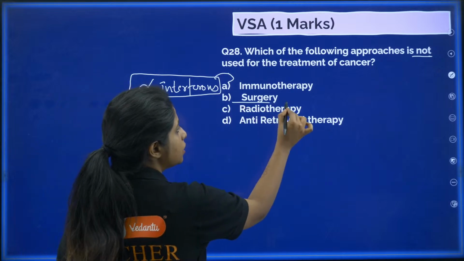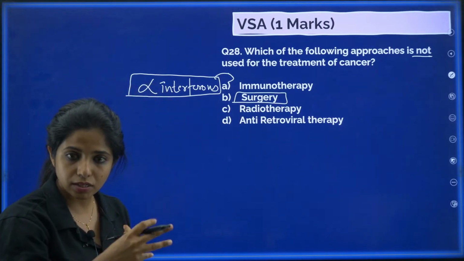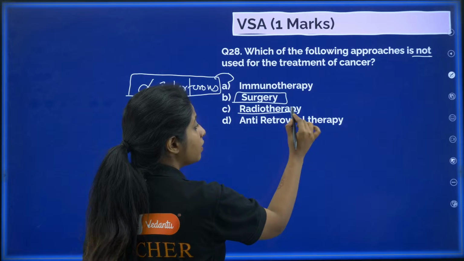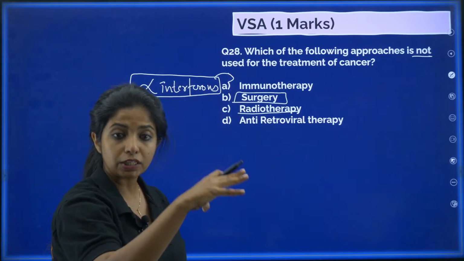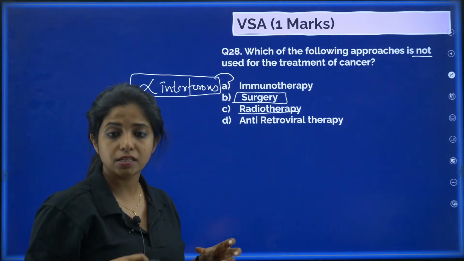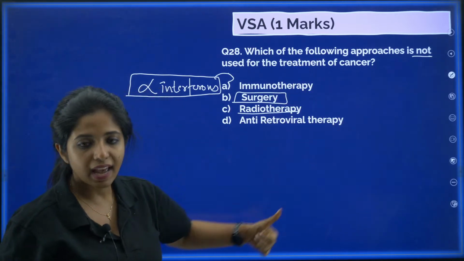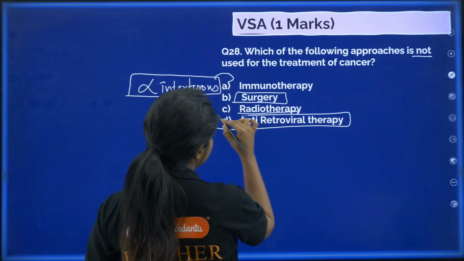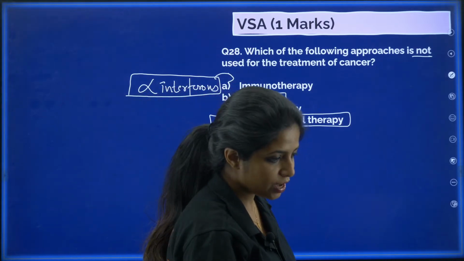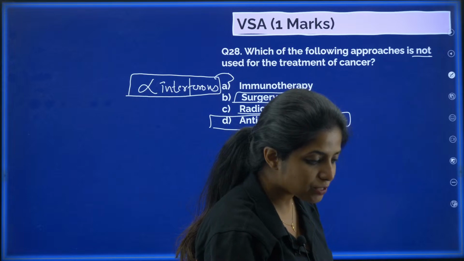Surgery is done to remove the area that is affected with the cancer cells. Radiotherapy is where you put radiation on the organs or places that are affected, and the cancer cells are killed. So all these methods are treatments for cancer. What is not? Antiretroviral therapy is not a method for treating cancer, my dear children. So all of you who said D, you are absolutely correct.